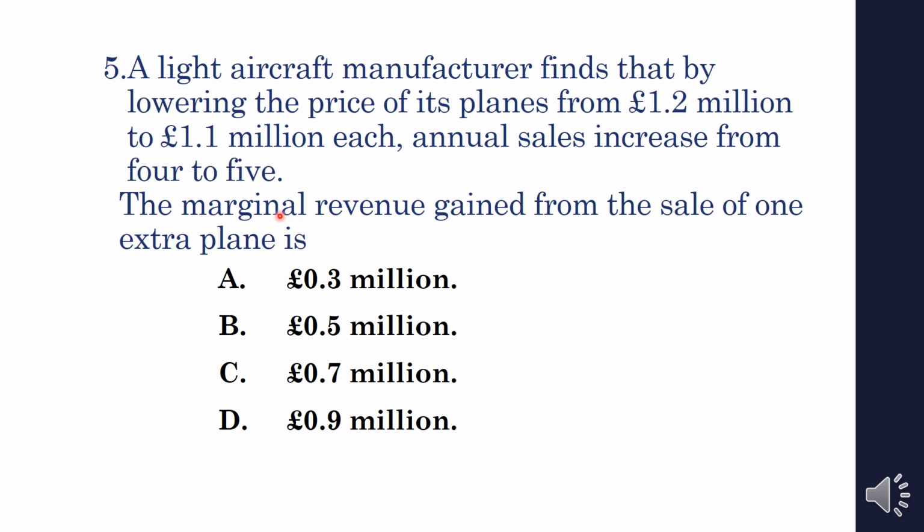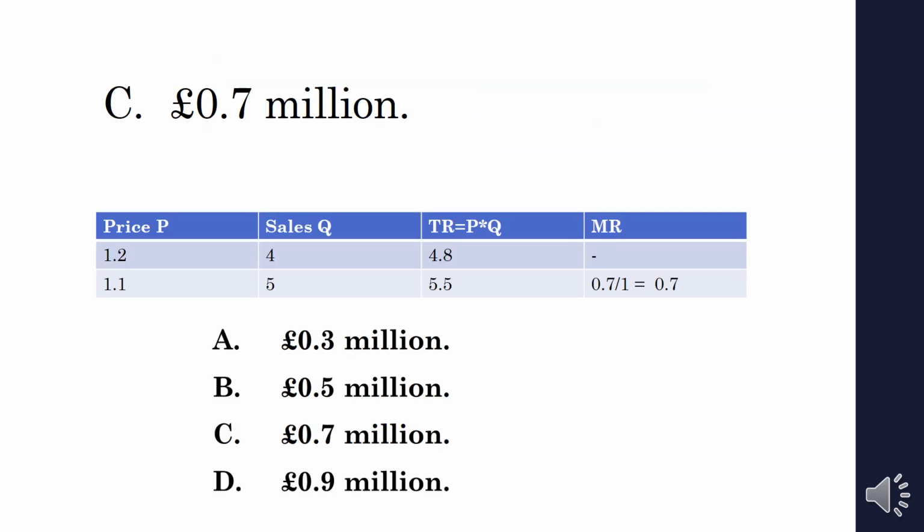A light aircraft manufacturer finds that by lowering the price of its planes from 1.2 million to 1.1 million each, annual sales increase from 4 to 5. The marginal revenue gained from the sale of one extra aeroplane is... you only have to calculate the marginal revenue. They gave price and quantity. So how to calculate? Here the price is reduced from 1.2 million to 1.1 million, and sales increase from 4 planes to 5 planes.